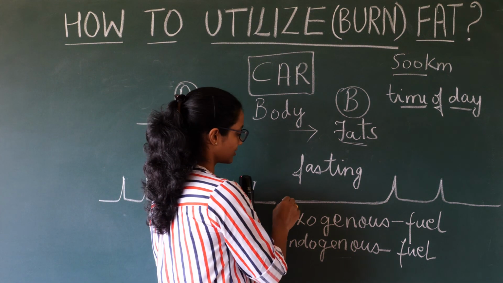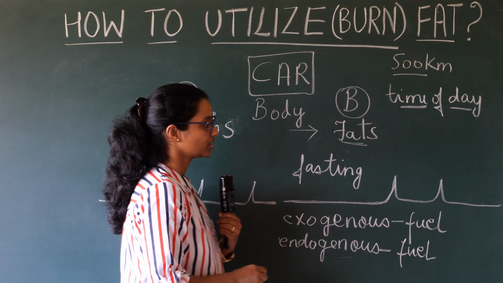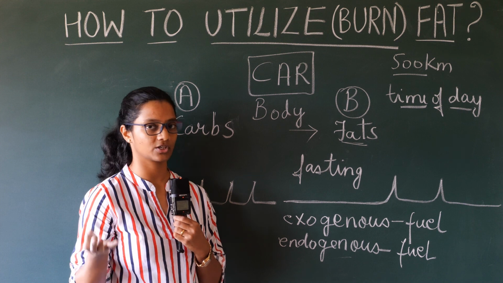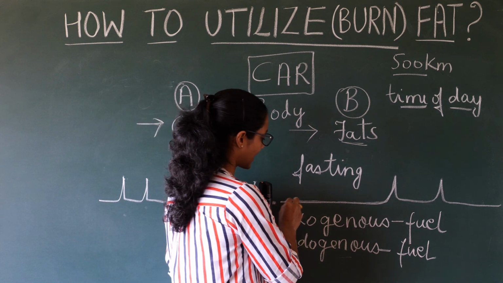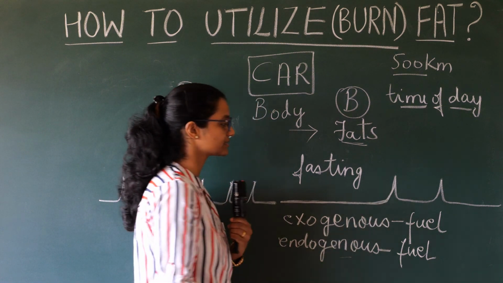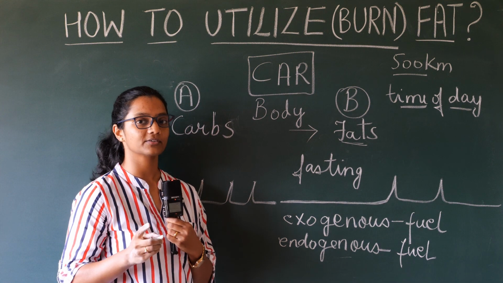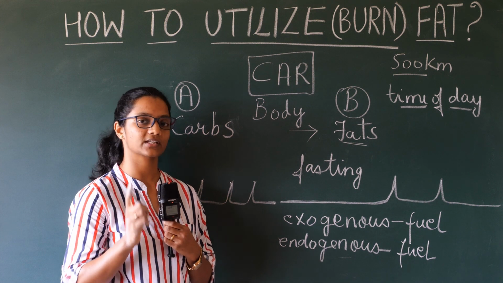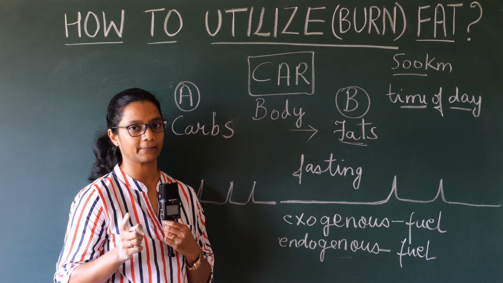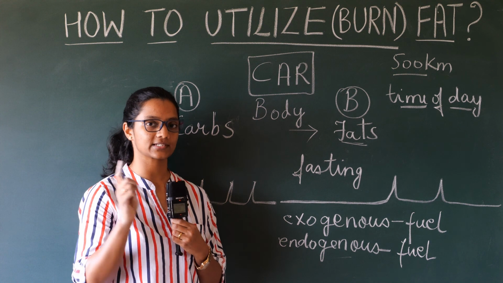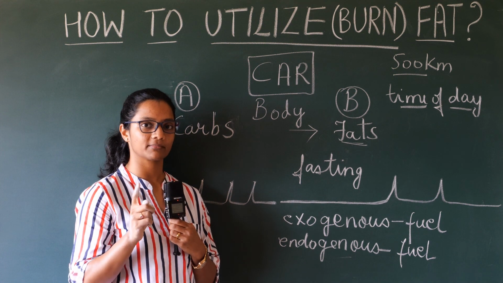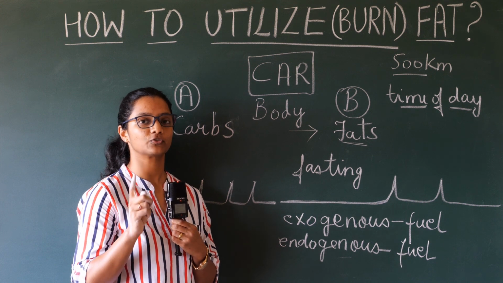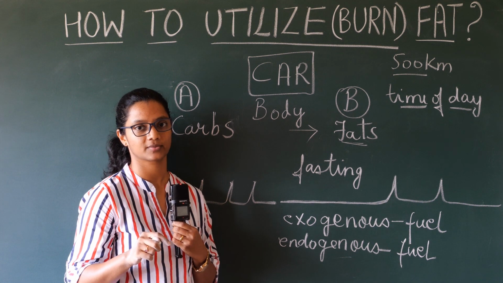But whereas fuel B, you can either consume 1, 2 or 3 meals depending on the individual. And this long gap between meals, very important factor is that you will not feel low in energy. You will feel energetic throughout the entire day, because externally you have not had a meal, which means that you have not supplied your body with fuel through external sources.